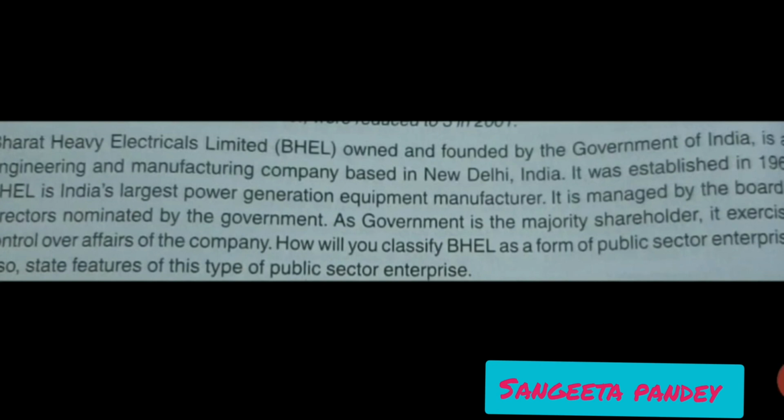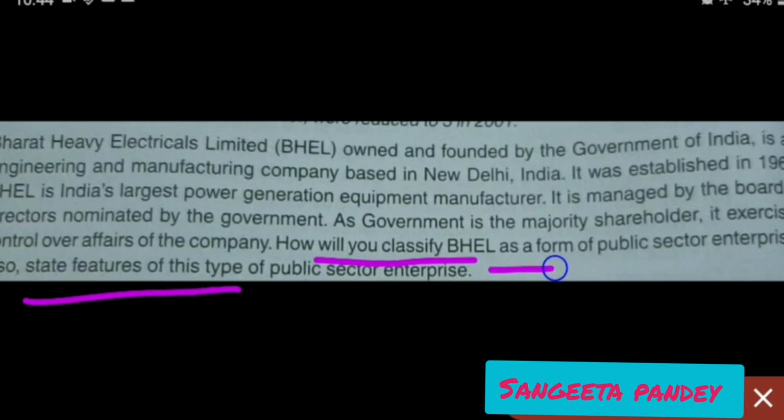Let us start reading from the last line because it is a little big question. How will you classify BHEL as a form of public sector enterprise, and also state features of this type of public sector enterprise. Now let us start reading from the top line. Bharat Heavy Electricals Limited, BHEL, owned and founded by the Government of India, is an engineering and manufacturing company based in New Delhi, India.